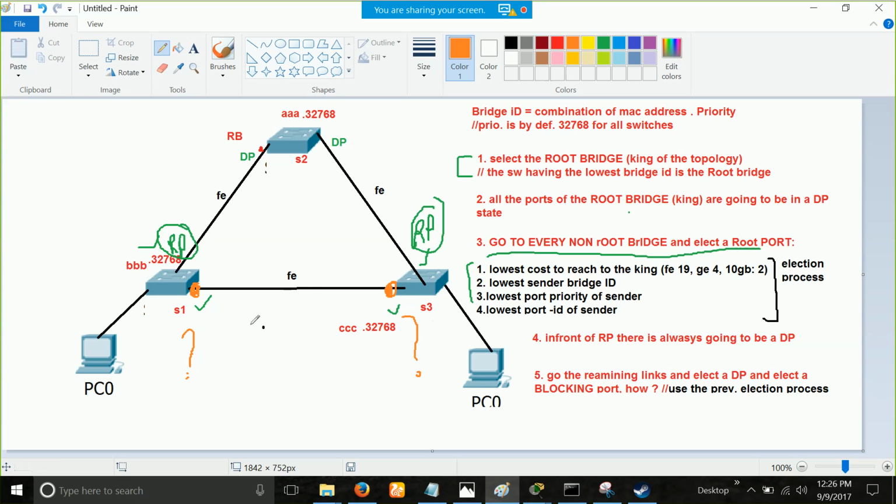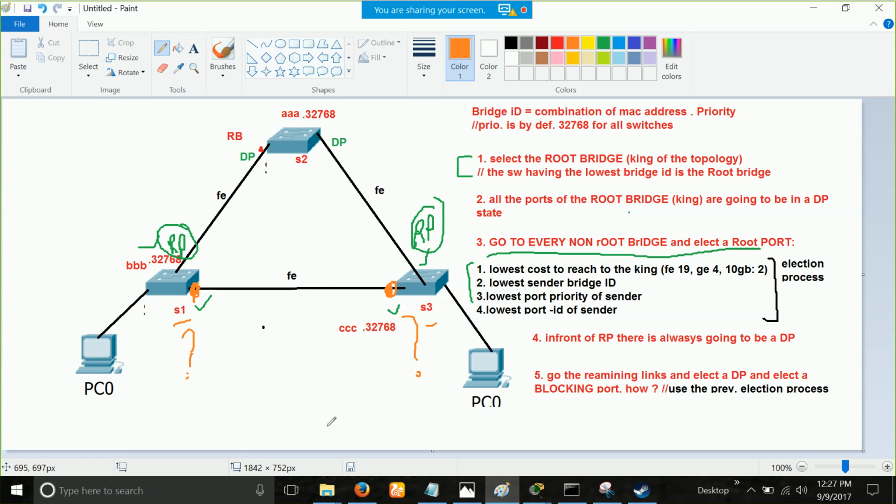You are sitting here. What is the cost from this port? You can simply say port on S1 and port on S3. Tell me. Both are same, 38. Okay, Harsh. Yeah, there is 19 and 38 for both of them. Okay, good thing. See, for this point, I always get different answers. You might say 19 and 38, you might say 38, 38.